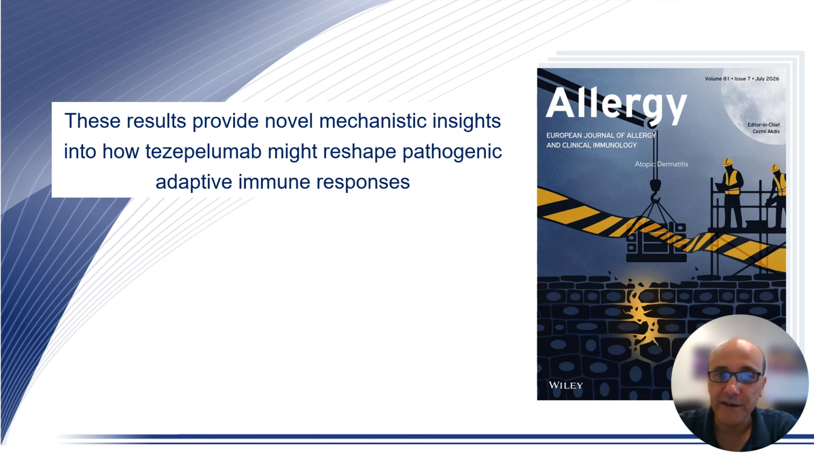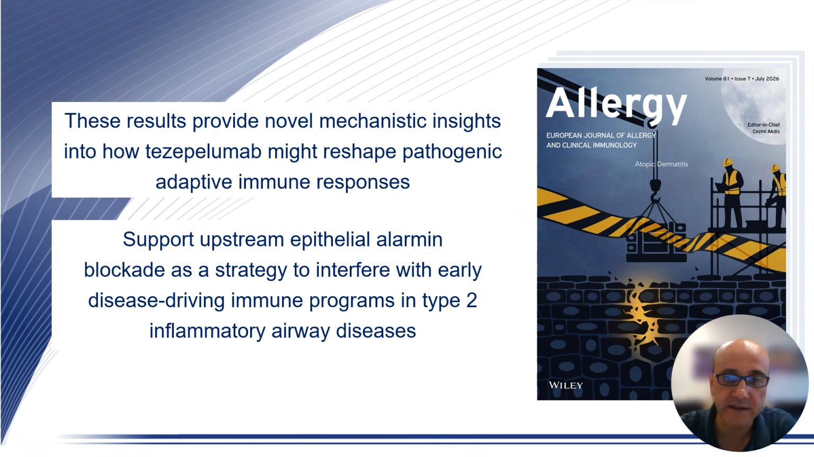So in summary, these results provide novel mechanistic insights into how Tezepelumab might reshape pathogenic adaptive immune responses. This data also supports that upstream epithelial alarmin blockade is a strategy to interfere with early disease-driving immunoprograms in type 2 inflammatory airway diseases. And that is all I wanted to share with you today.